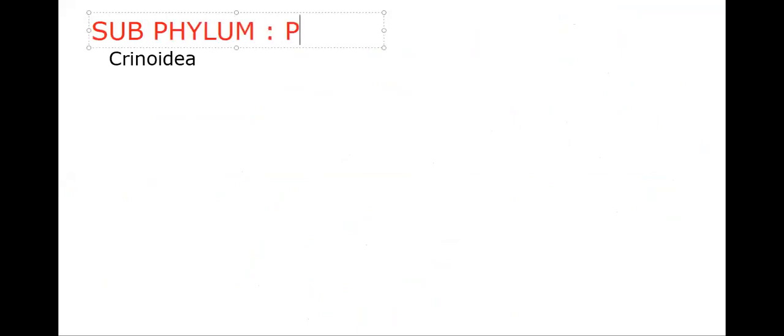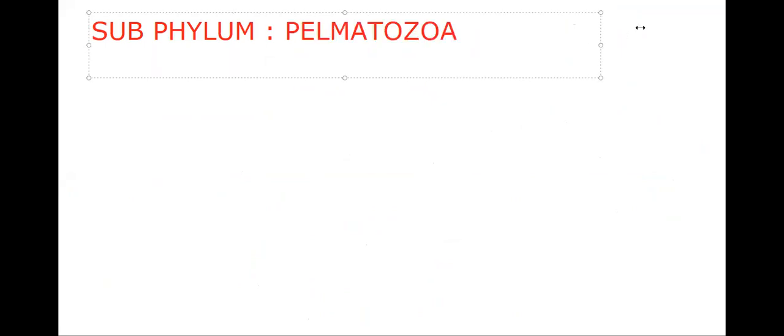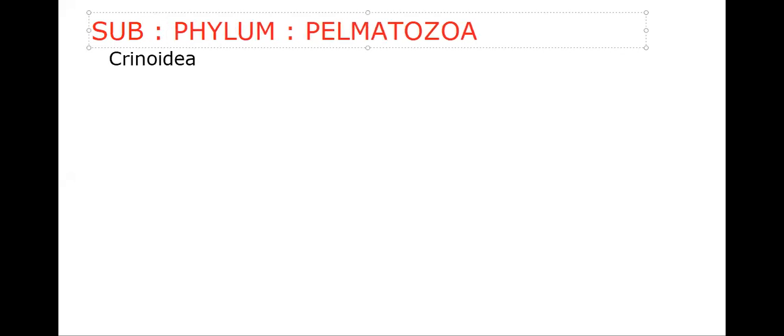It is the one and only extant class of the subphylum Pelmatozoa. Let's talk about the characters and examples of Crinoidea. First of all, let me talk about the Pelmatozoa, then after we'll go with the characteristic features of class Crinoidea.